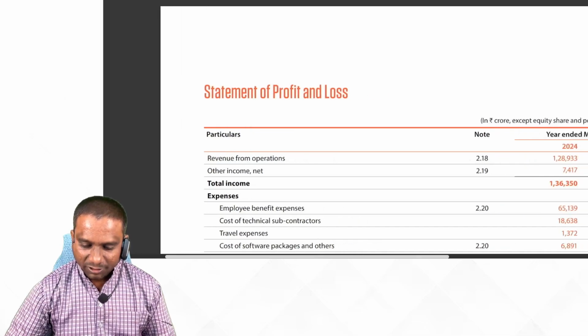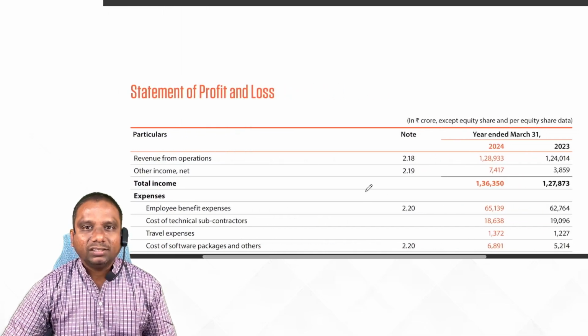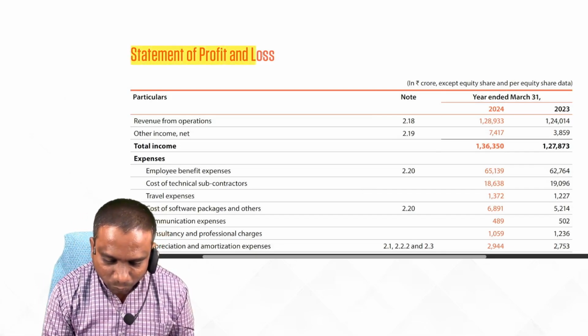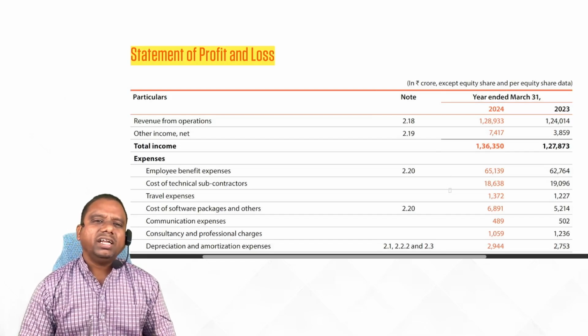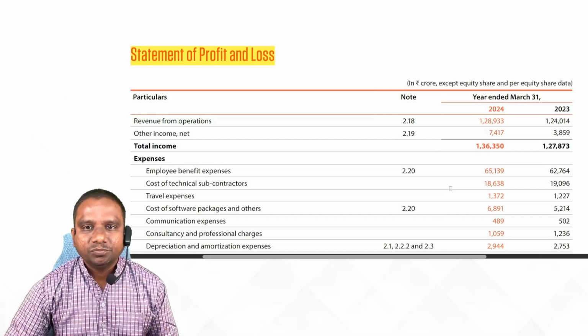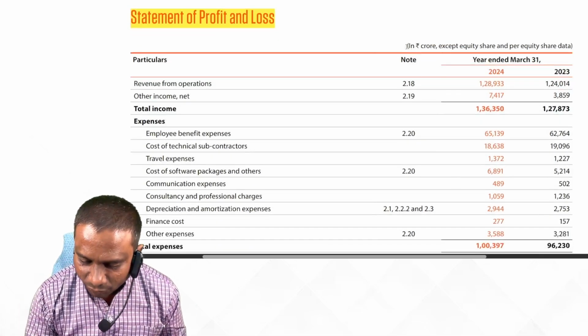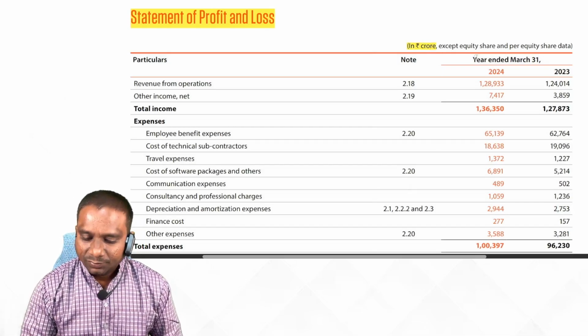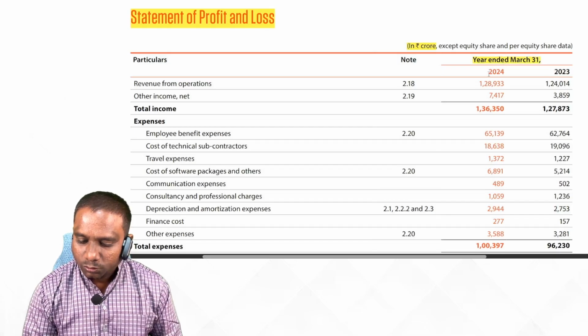How much profit was reported by Infosys? Do remember, look at the statement of profit and loss. You can write it 10 times, 20 times. Here also they are giving information in crore, for the year ended 31st March 2024.